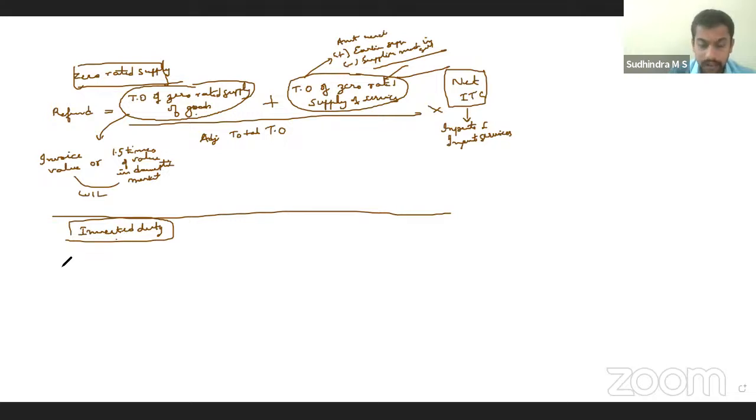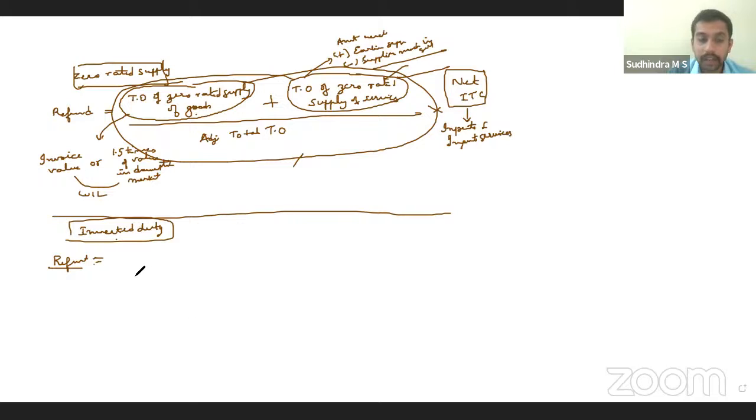So in that case, the refund will be, to start with, the same concept. Whatever is there here, bring it here. That is turnover of inverted duty structure supplies, divided by adjusted total turnover, into net ITC.